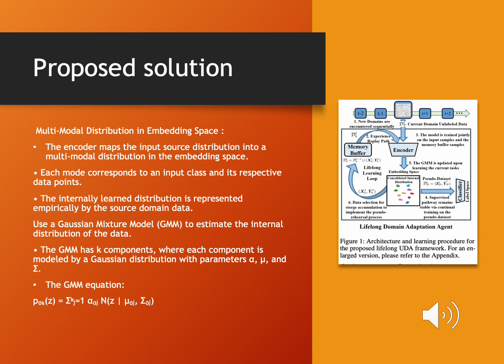Now during training, the input data is mapped to an internal distribution in the embedding space. By aligning this distribution across tasks, we ensure that the model retains its generalization capabilities. We are using a GMM to represent the internal distribution, with each component in the GMM corresponding to a class, preserving the knowledge structure. The GMM has k components, where each component is modeled by a Gaussian distribution with parameters alpha, nu, and sigma.